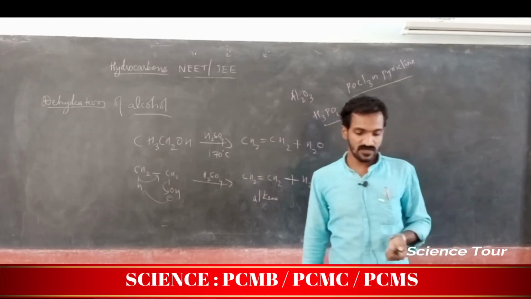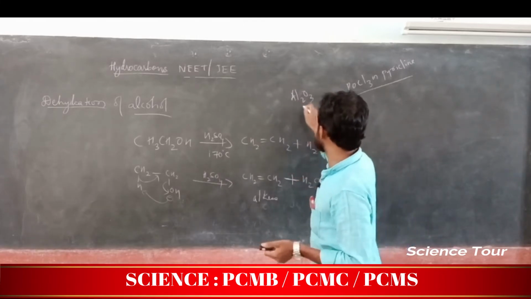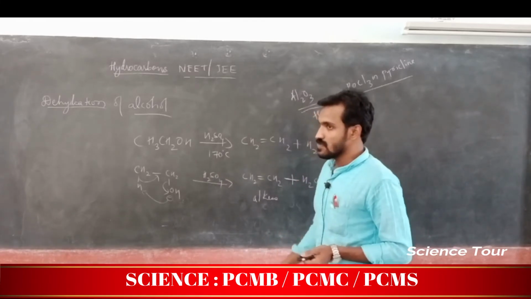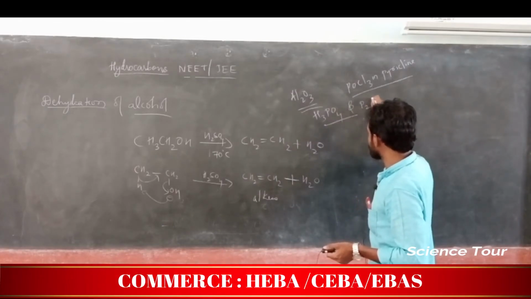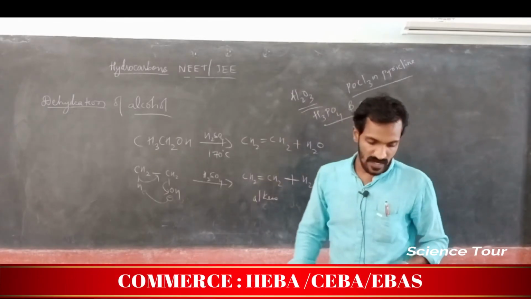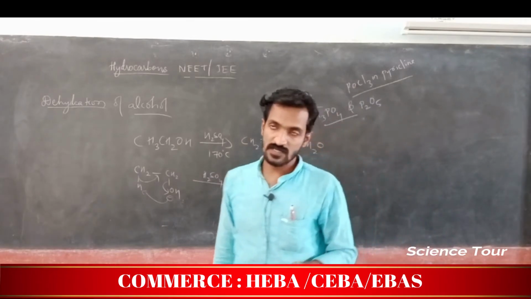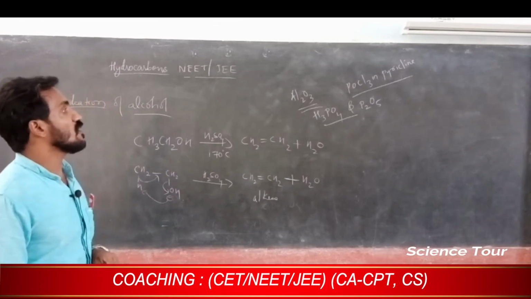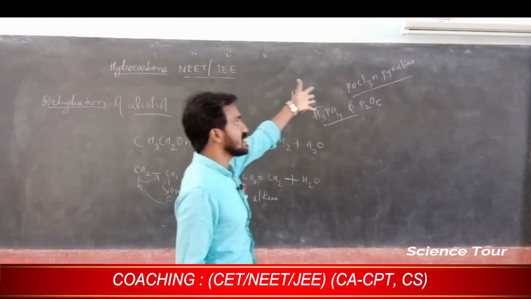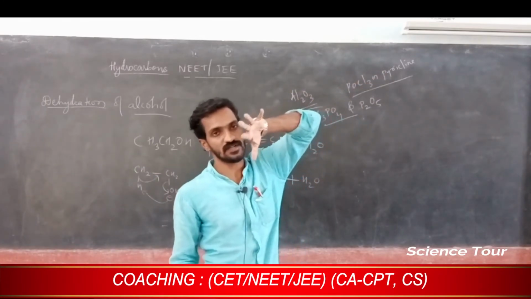Aluminum oxide is also used for dehydration. Phosphorus pentoxide is also used for dehydration, my dear students. So, all these reagents you can use for dehydration, removing water.